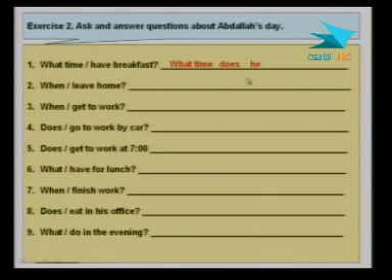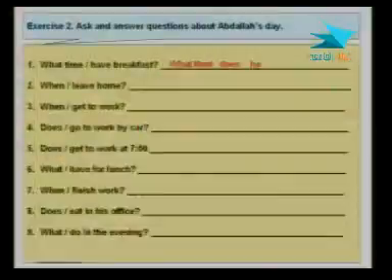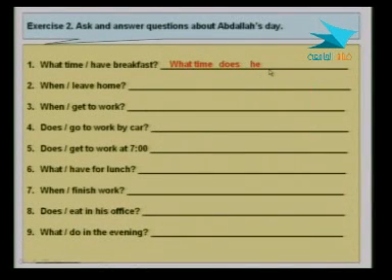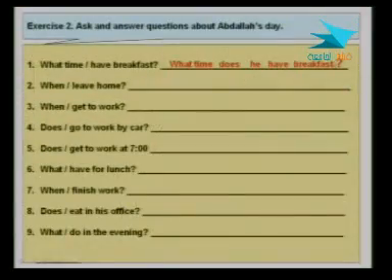So what time does he? And then after that, we have to have the main verb. And of course, we use the base form of the verb because we've already used does. What time does he have breakfast? And after that, do we stop? We add nothing? No, we have to add a question mark to indicate that it is a question.